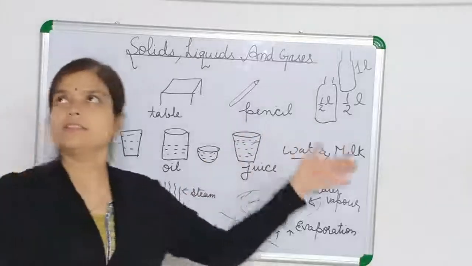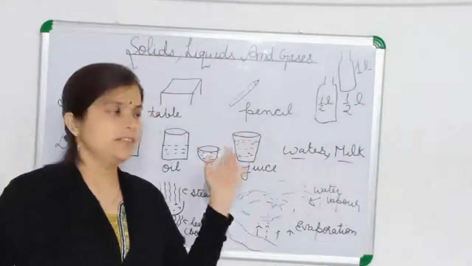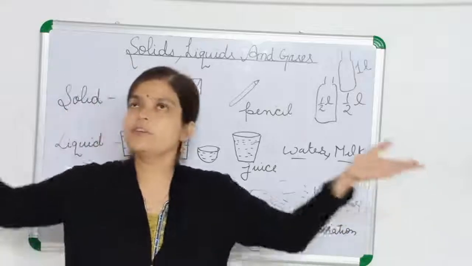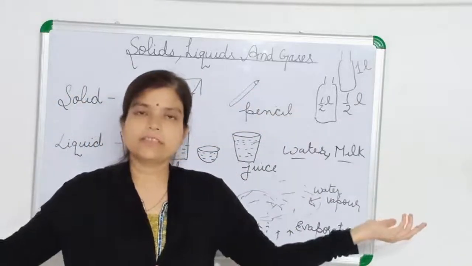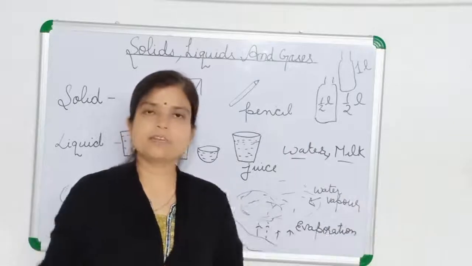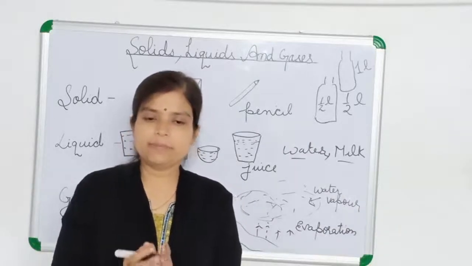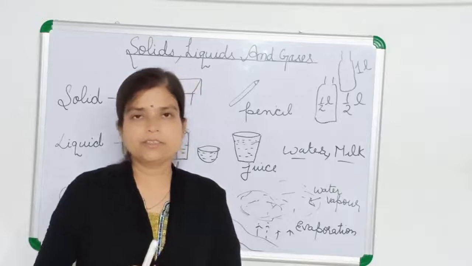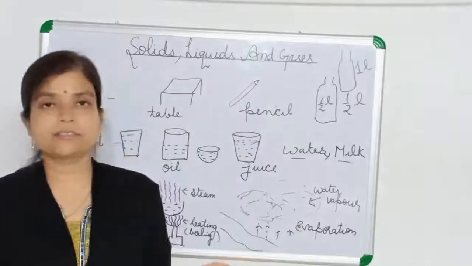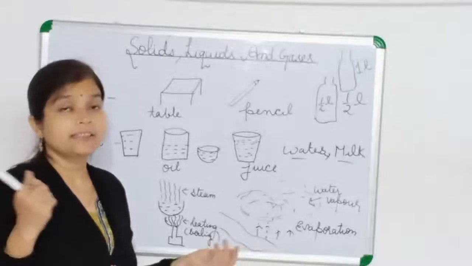In this room, what is the volume of the gas? It will occupy the whole room. So the volume of the gas is your whole room. And if we keep this much quantity of gas in one jar, the volume of that gas becomes the volume of that jar only.